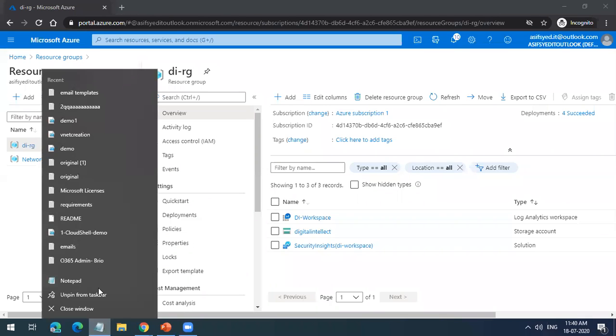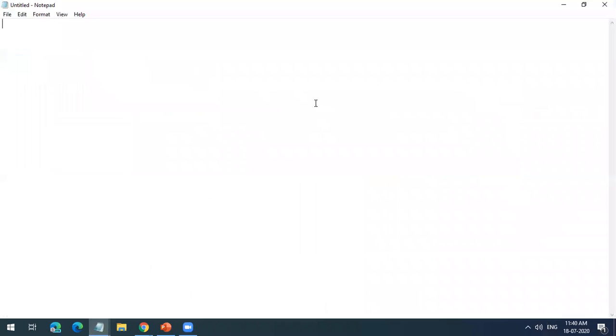Let me open a notepad. So you have your tenant name, right? Tenant is the ID you get. This is nothing but your Azure AD, Active Directory. Under this AD, you can create management groups if you want to. In a management group, you will have your subscriptions. Under the subscription, you have your resource group. Under this resource group, you have your resources. Resources are nothing but the Azure services, whatever you use. This is how Azure manages everything.